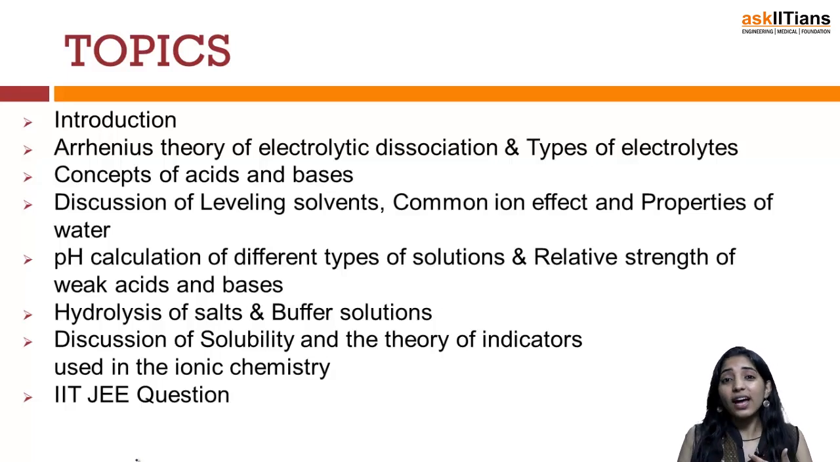Now our solutions are of various different types. For example, we can have a solution of a strong acid with a strong base. Else we can also have a solution of a strong acid with a weak base. On the other hand, we can have a solution of a weak acid and a strong base, and finally we can have a solution of a weak acid and a weak base. So what we are going to discuss in this chapter of ionic equilibrium is what the pH of these different solutions is.